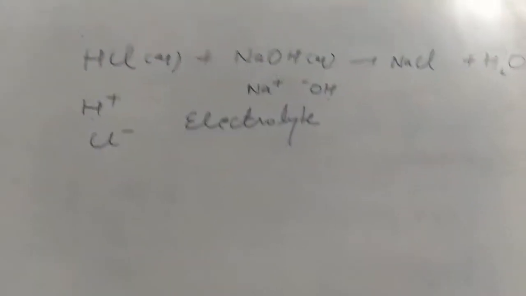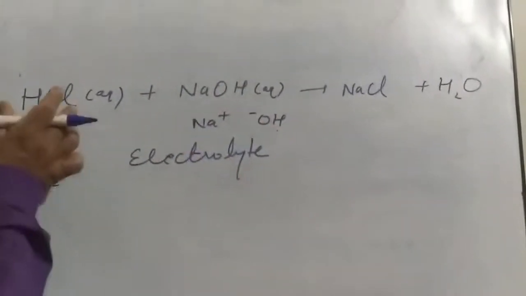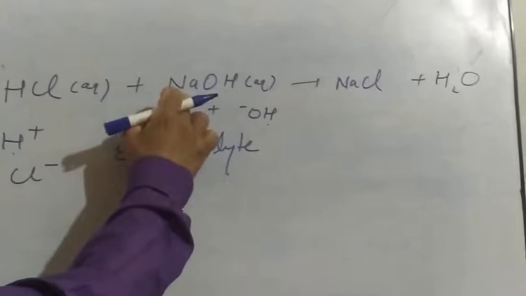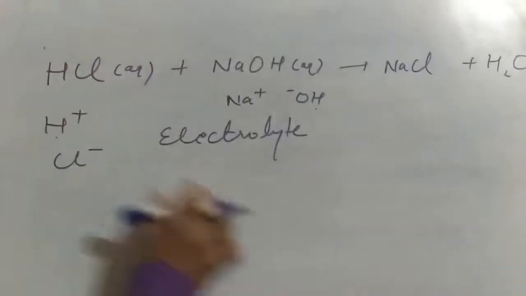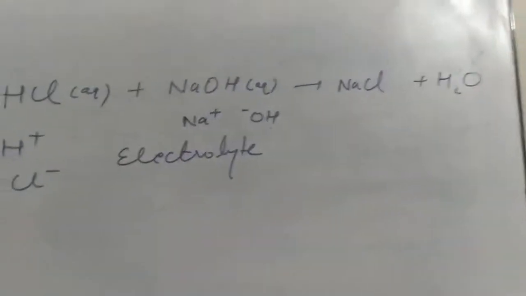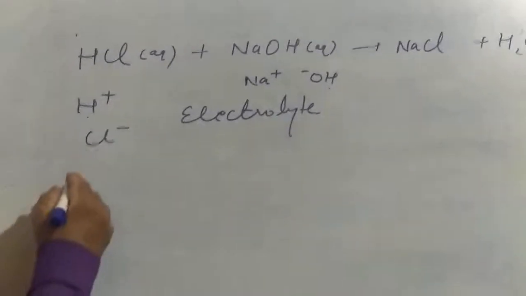So for acidity, this is the one property we are using, that acid is neutralized by base. So by this example, what do we learn? Acid is neutralized by base and the base is neutralized by acid, and we get a salt and water. Okay, now I am writing something else.